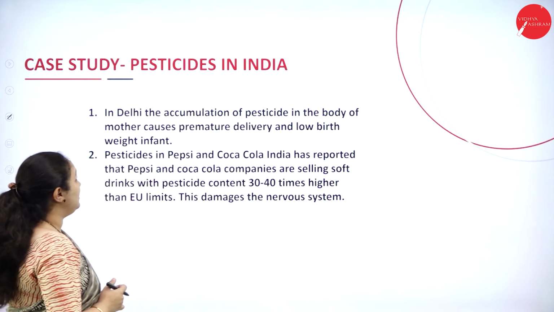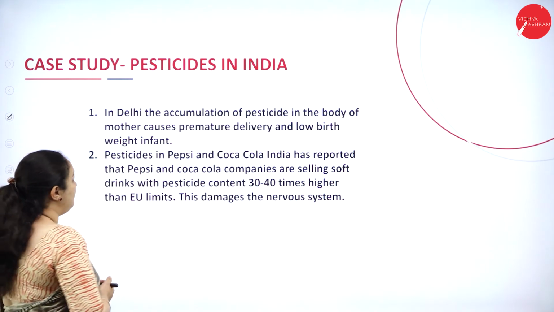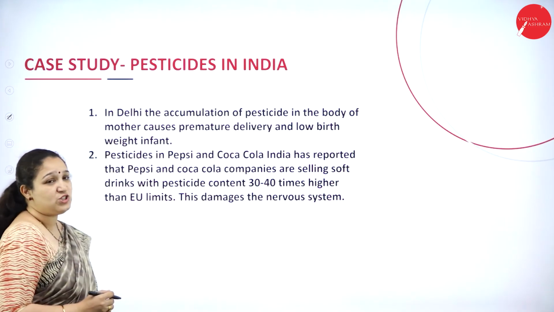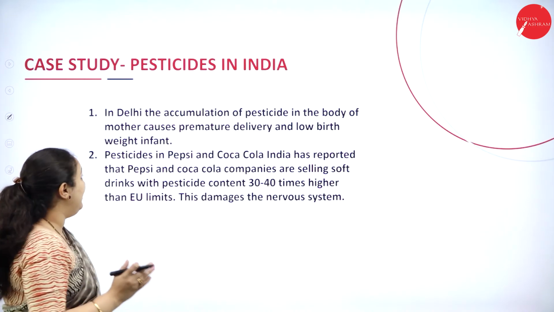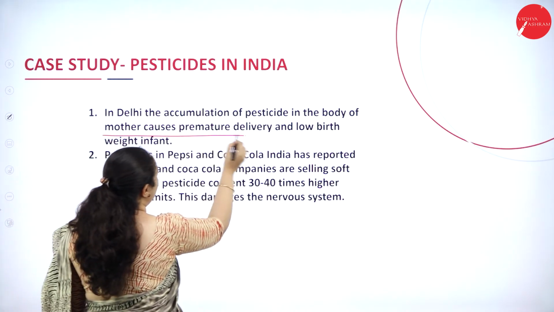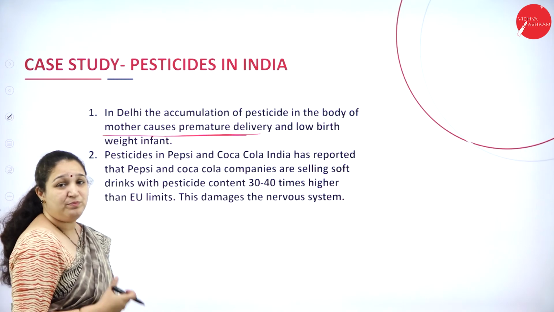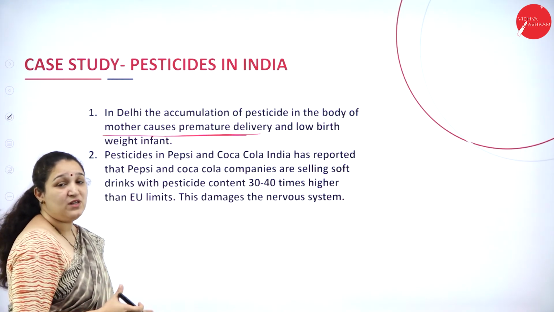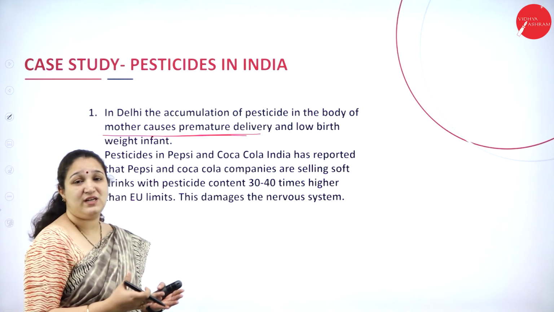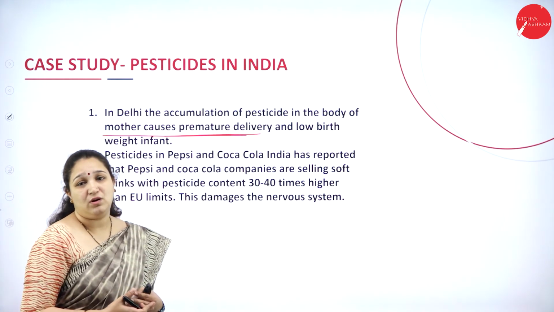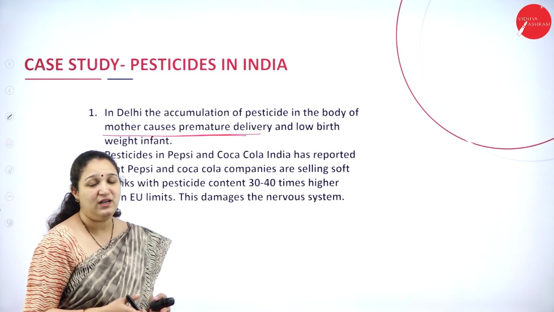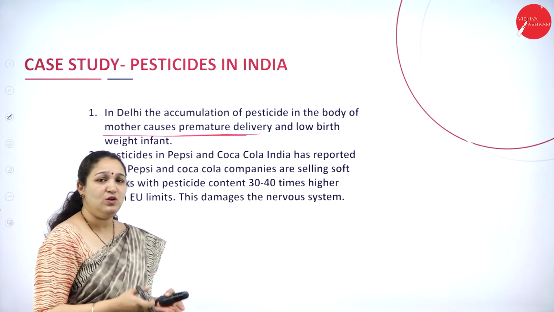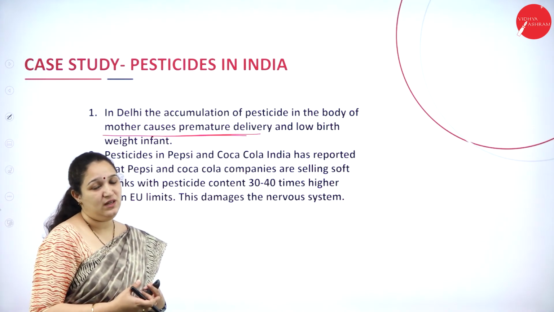Next, we have case studies of pesticides in India. First one, in Delhi, the accumulation of pesticides in the body led a mother to give birth to premature babies with low birth weight. The pesticides which were used led to premature delivery of the child, and the birth weight is really low.